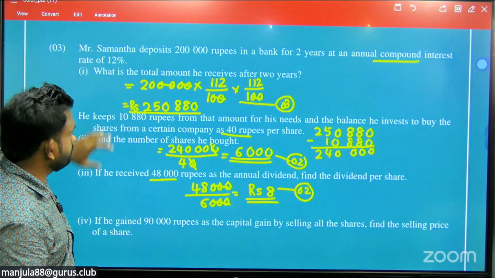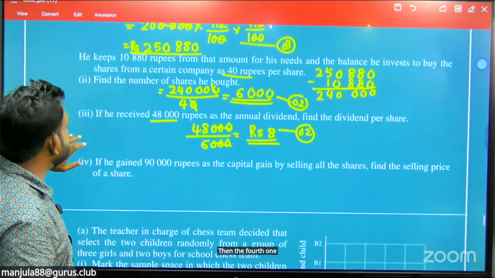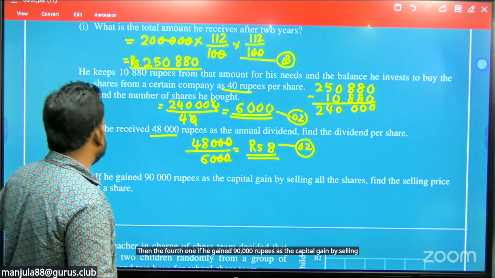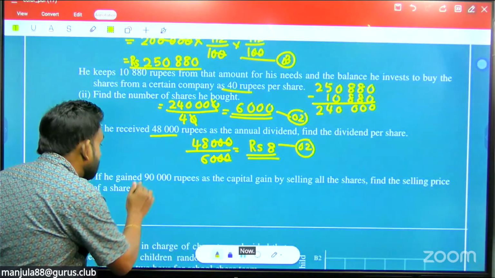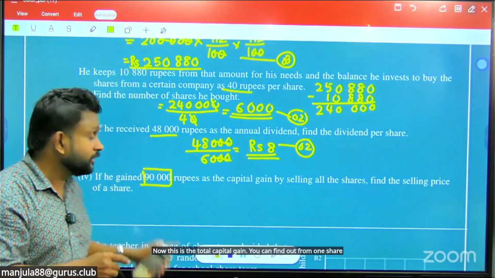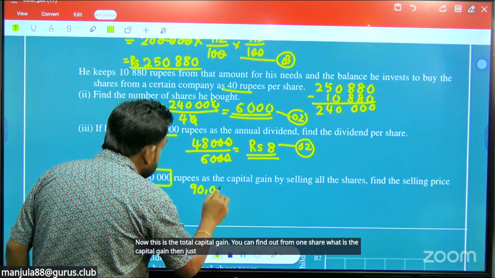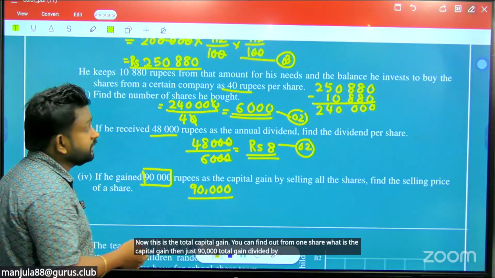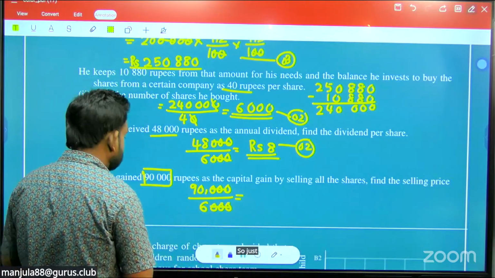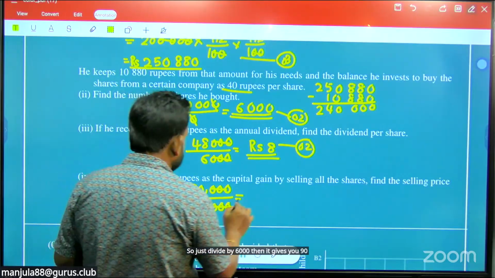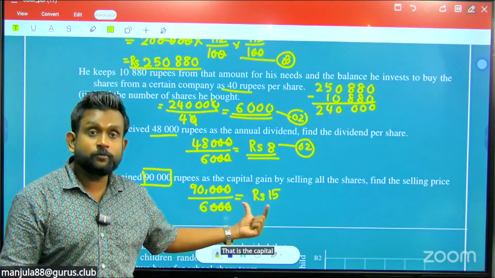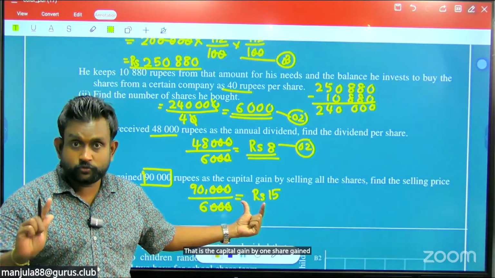Right. Then the fourth one. If he gained 90,000 rupees as the capital gain by selling all the shares, find the selling price of a share. Now this is the total capital gain. You can find out from one share what is the capital gain. Then just 90,000 total gain divide by the number of shares they have sold. They had 6,000 shares. So just divide by 6,000, then it gives you 90 divided by 6, that is rupees 15. That is the capital gain by one share.